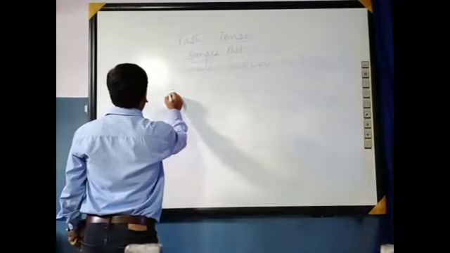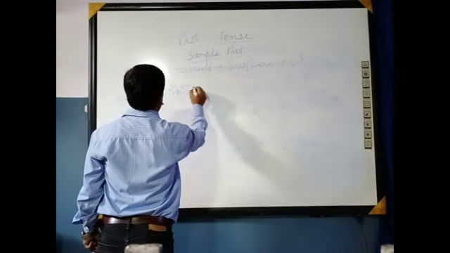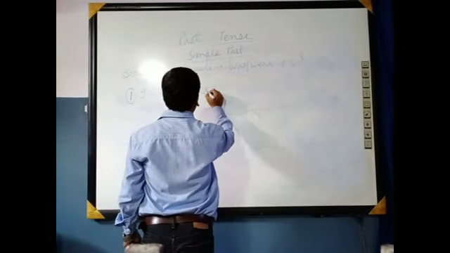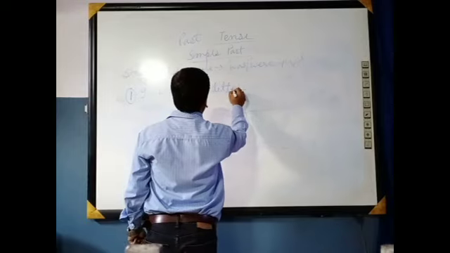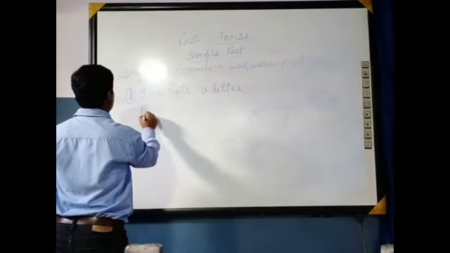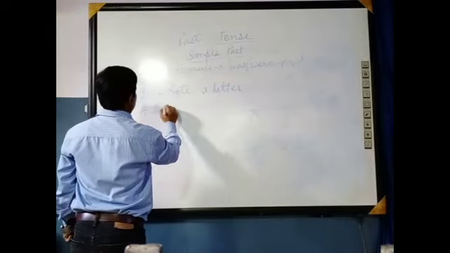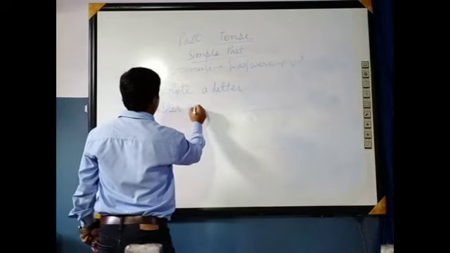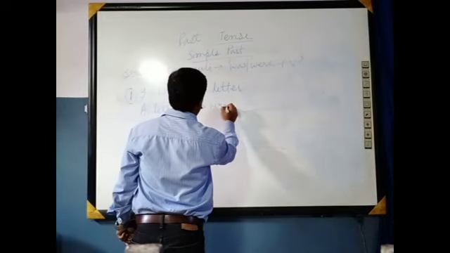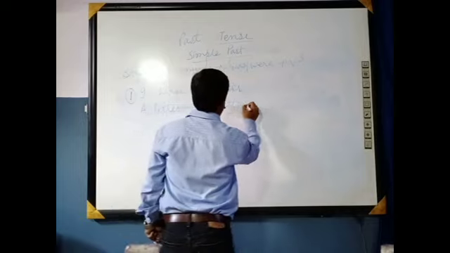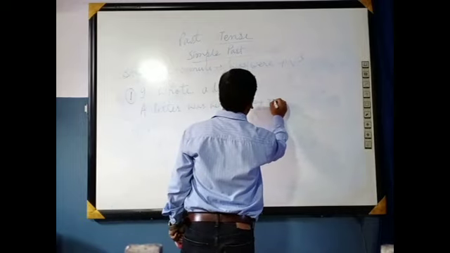I wrote a letter. A letter was written by me.